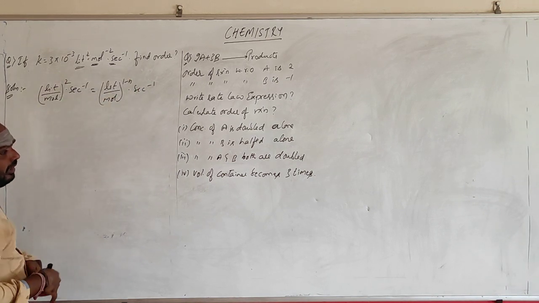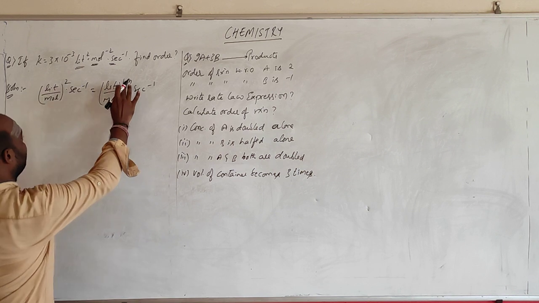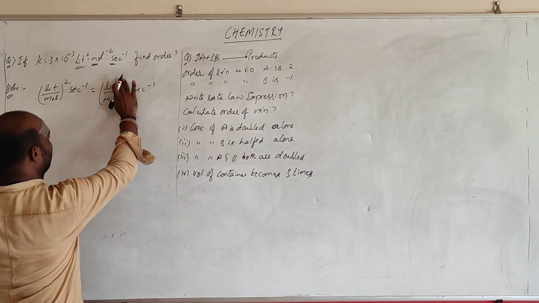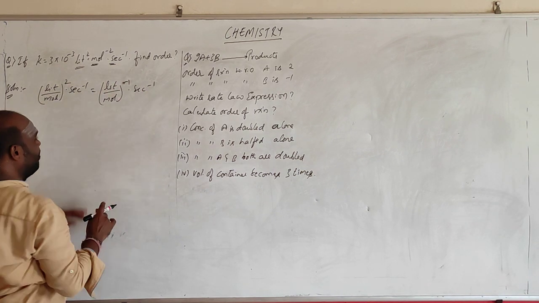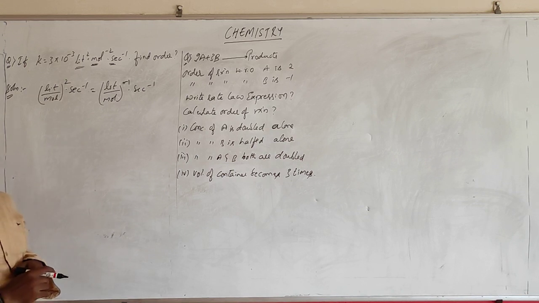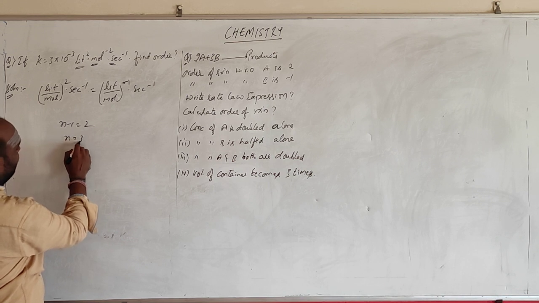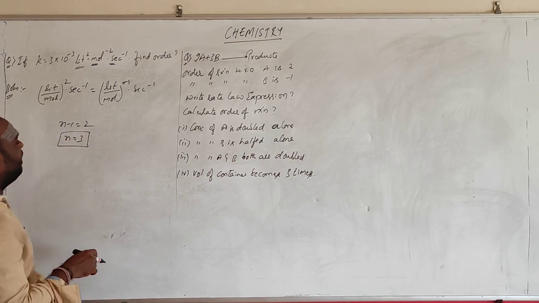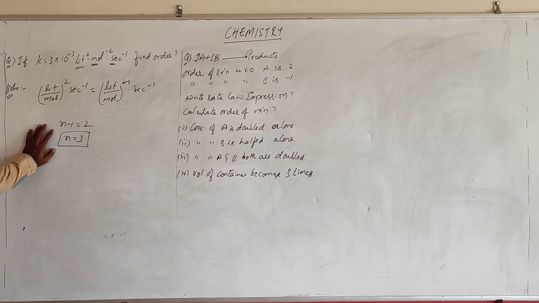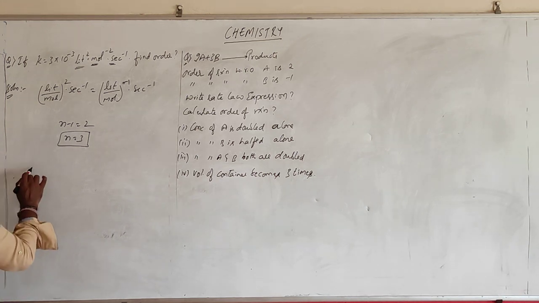See, let us say for the nth order, we will be getting n minus 1, right? Liter per mole is n minus 1, moles per liter is 1 minus n. Okay. So what happens? n minus 1 is equal to 2, n is equal to 3. So it becomes a third order reaction. Okay. Take once to check that.